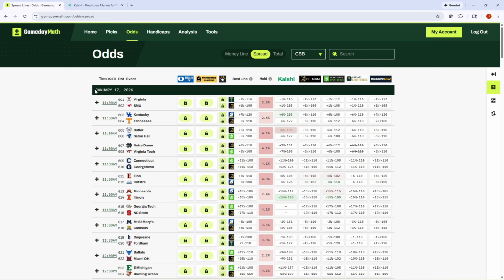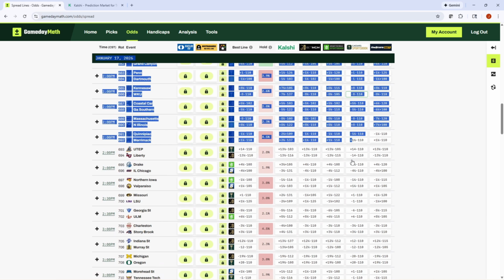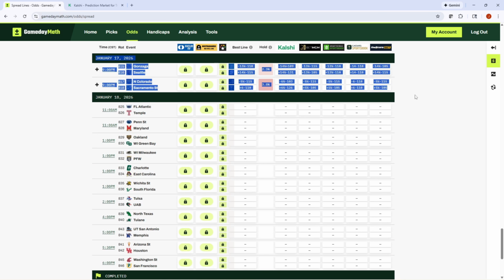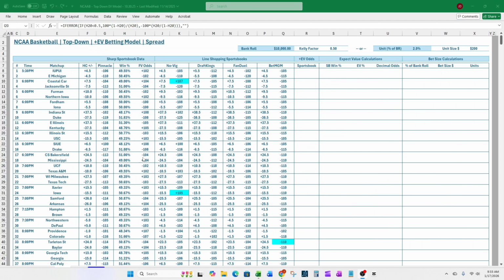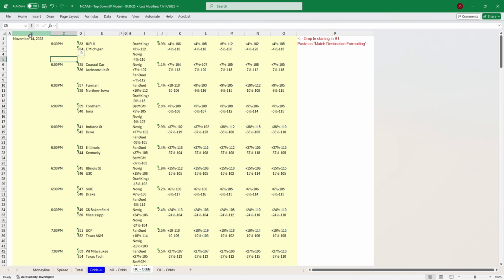Let's just do spread. I'm going to go ahead and grab our January 7th dates, and we'll go ahead and grab the full slate. Just highlight and drag down. Do a Control-C to copy those values. And then I've got the Excel model here, link in the description if you want to pick this up from excelbets.com. We'll do a Control-V into our handicap odds drop in. It'll take just a second here to bring in all those values. Have over 100 games today.